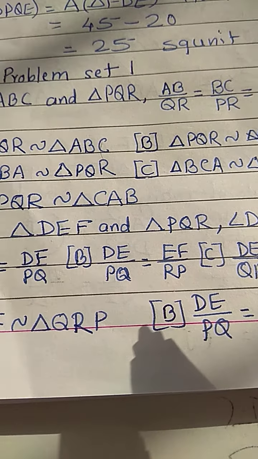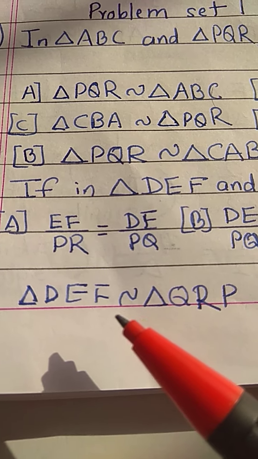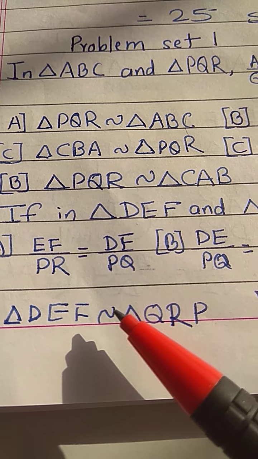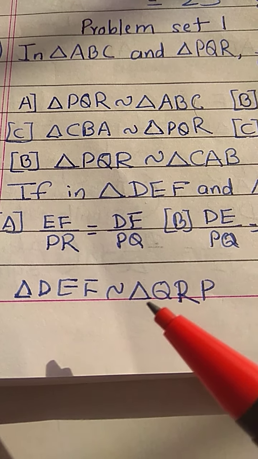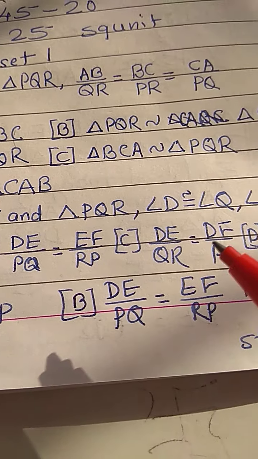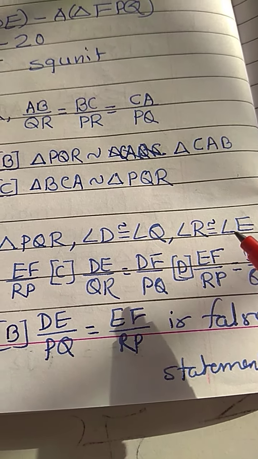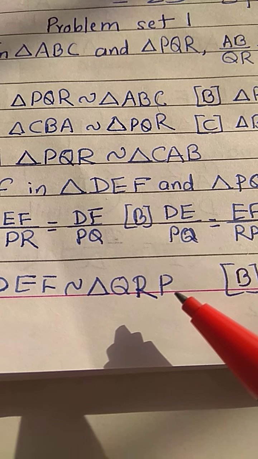D and Q are congruent. Therefore, if you are writing triangle DEF, then you should write that triangle is similar to triangle PQR as D is congruent to Q. So 1:1 correspondence is D is with Q and E is with R. See here, R and E are given congruent and remaining F is congruent with P.